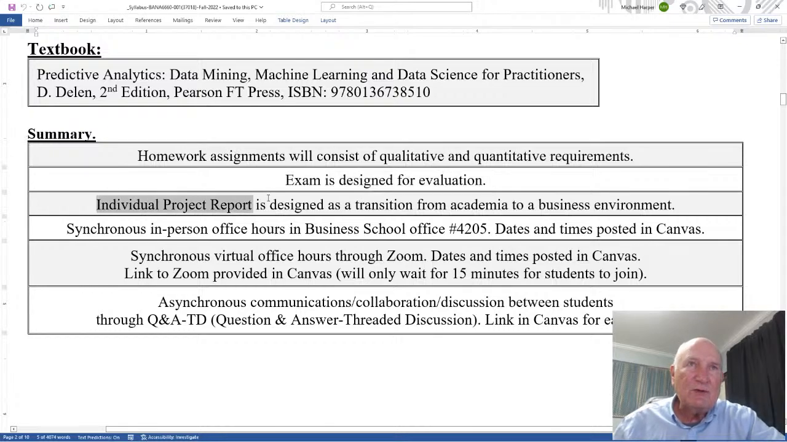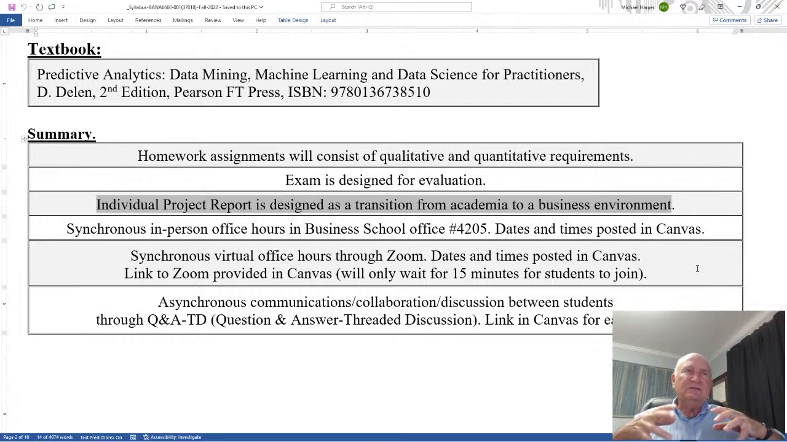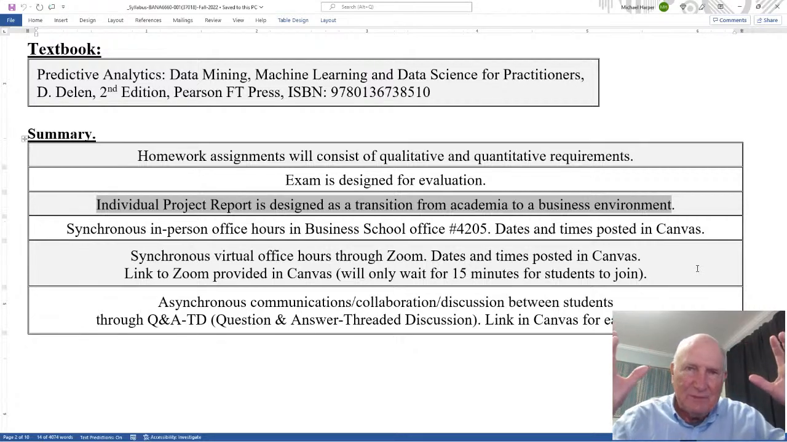The individual project reports are designed as a transition from academia to a business environment. And I talk about this in the policies and procedures, where this is not just an academic paper. It's designed for a business paper because you're preparing to go into business.